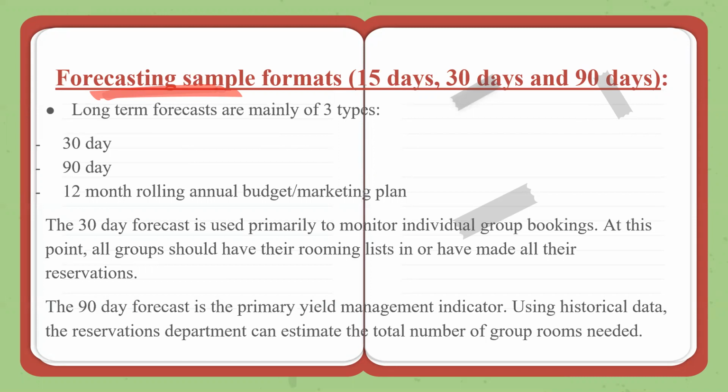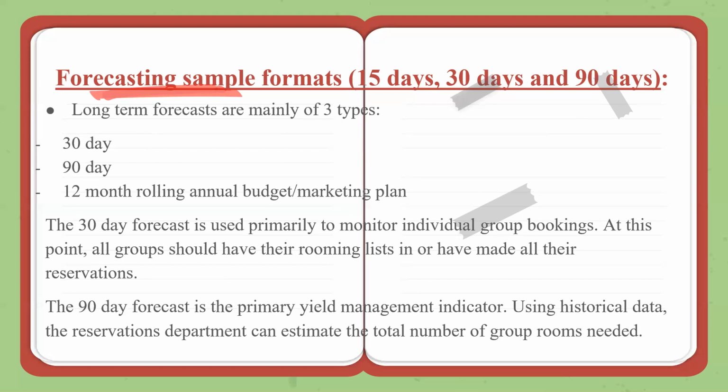Correct. So the 30-day forecast is primarily used to monitor individual group bookings. At this point, all groups should have their rooming lists in or have made their reservation. So remember the wash factor that I spoke about. Here, 30 days is a good time for the group to confirm the rooms. They may have blocked 50 rooms, but now is the time when they need to confirm and pay for whatever rooms from the block. So they may go as low as 40 rooms or 45 rooms and say, listen, we've blocked 50, but we are taking up only 40 or 45. So that's your wash factor.